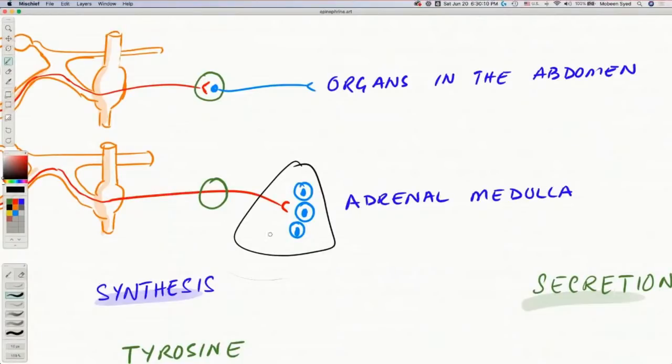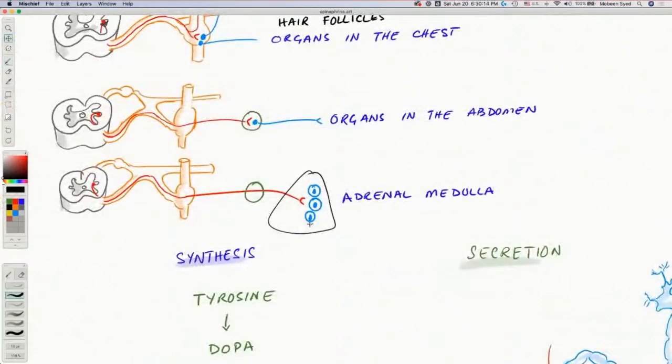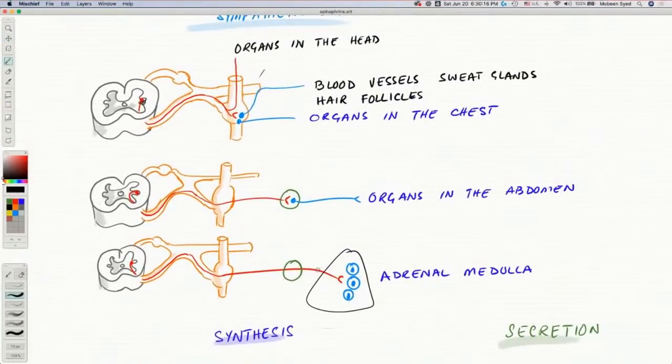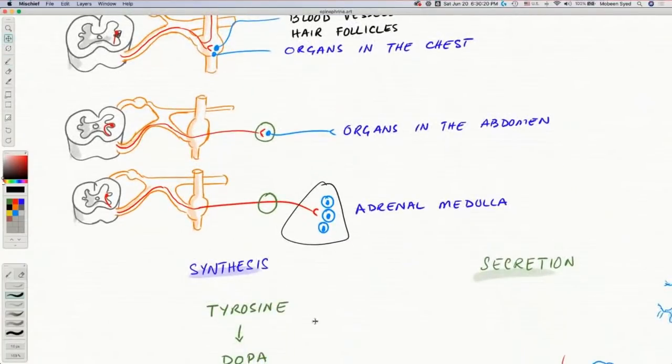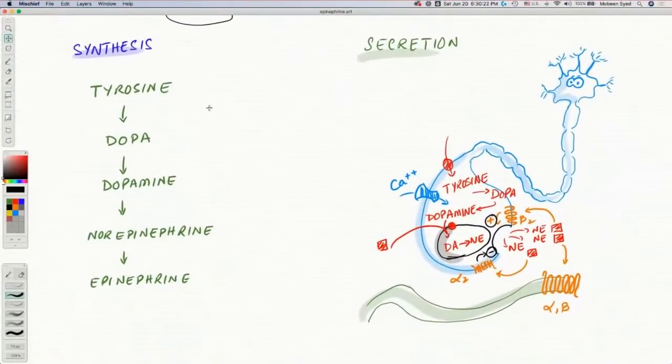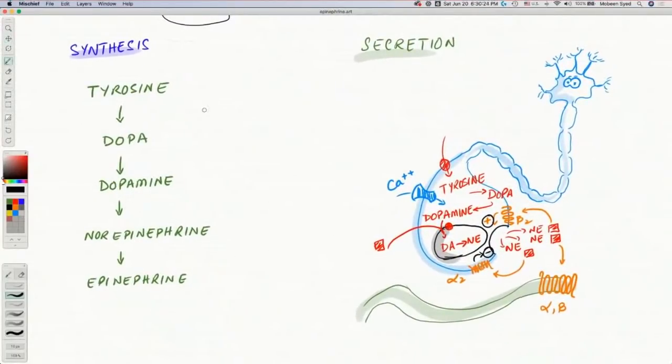So I hope that is clear. It can release dopamine as well. So this is the anatomy of the system that is releasing epinephrine. Oh, sorry, norepinephrine. Now let's go to norepinephrine. Going back to that anatomy, it is releasing epinephrine as well as norepinephrine, but we are more concerned with norepinephrine at this time.